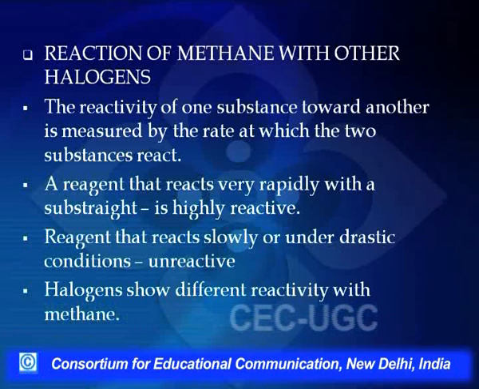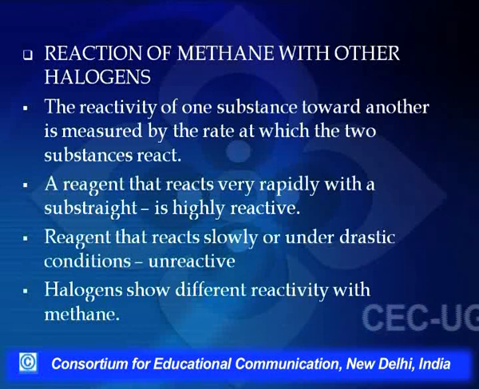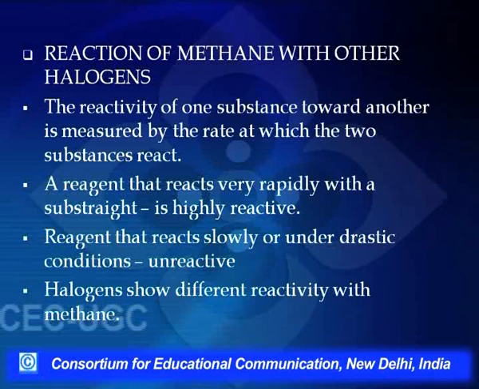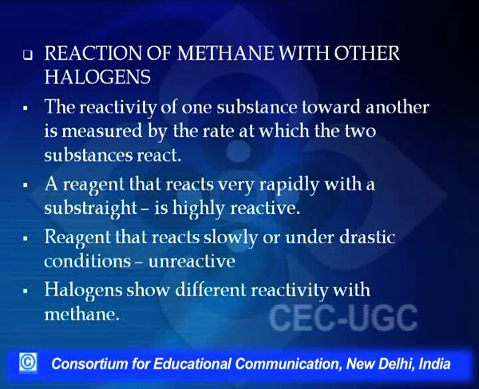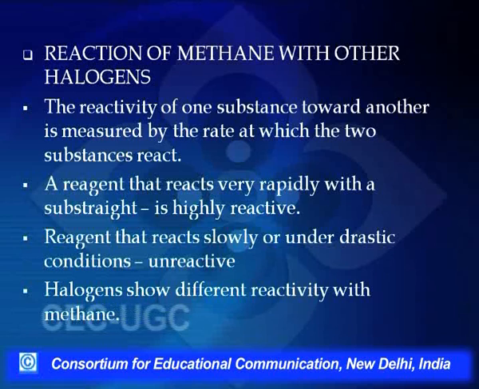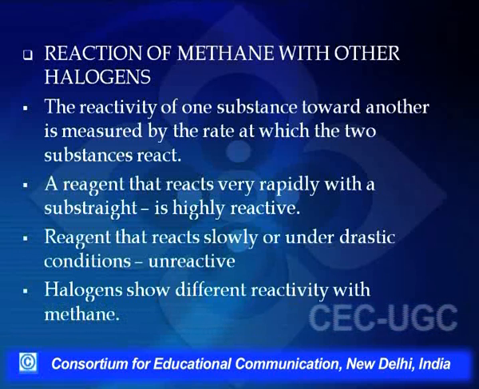Now please remember what we said: whether the reaction will take place to completion or at a higher rate will depend on the energy of activation of the reaction. What we find here is that the energy of activation is different for different halogens.